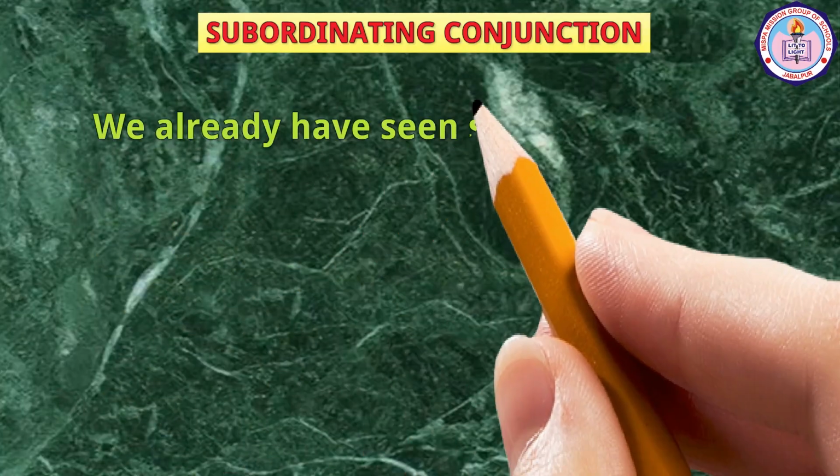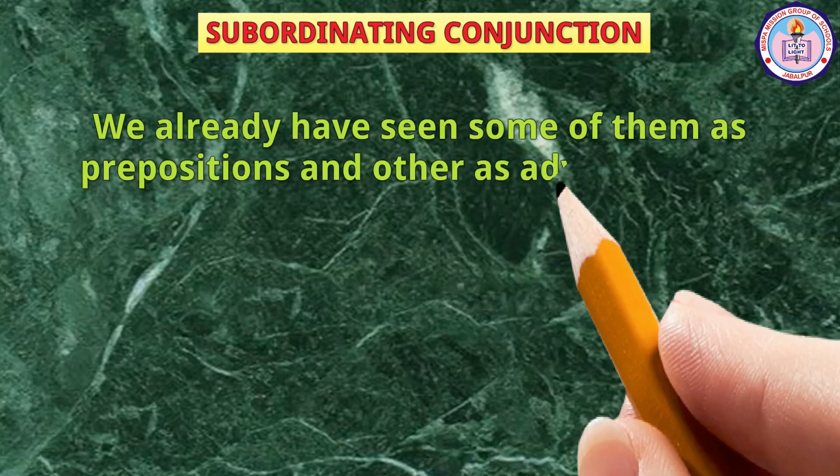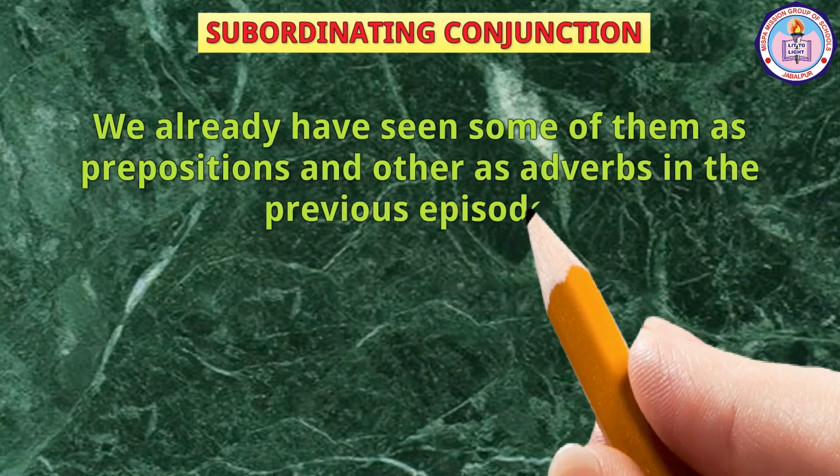We already have seen some of them as prepositions and others as adverbs in the previous episodes.